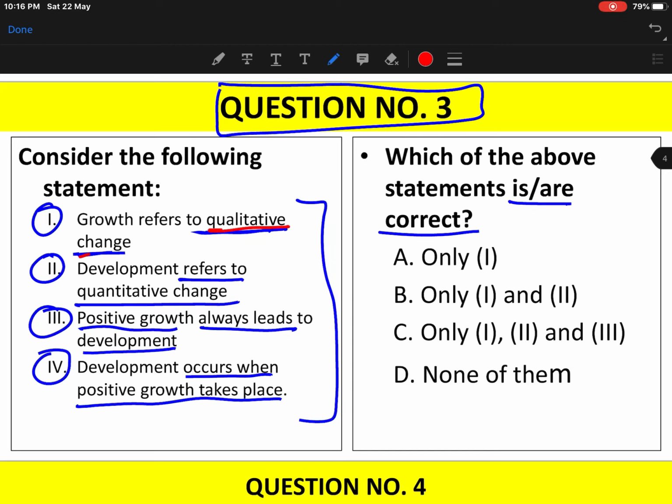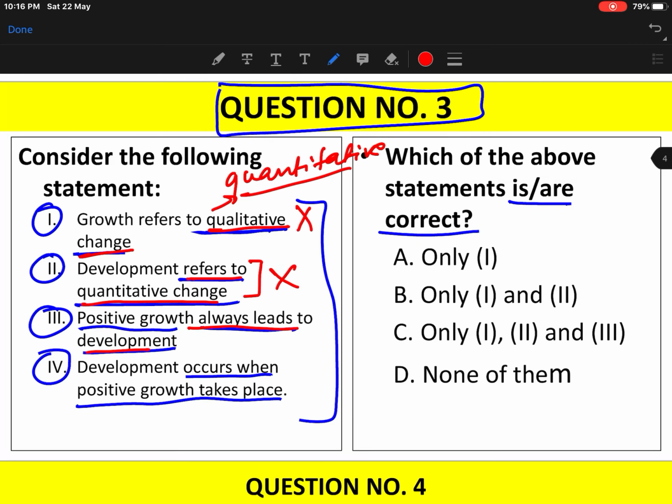Growth refers to qualitative change. Qualitative, if your concept is clear, then you would know that growth is about quantitative change. It is not qualitative change. Quantitative growth can increase and decrease both. Development refers to quantitative change. No, development refers to qualitative change. If there is no positive change in quality, then we cannot say that development is happening.